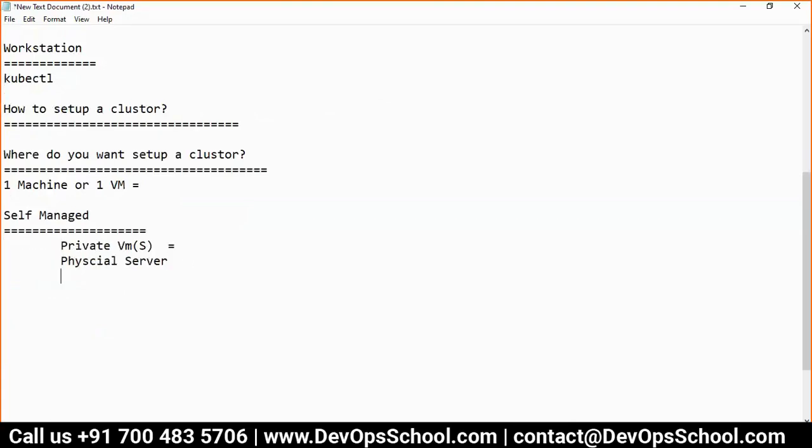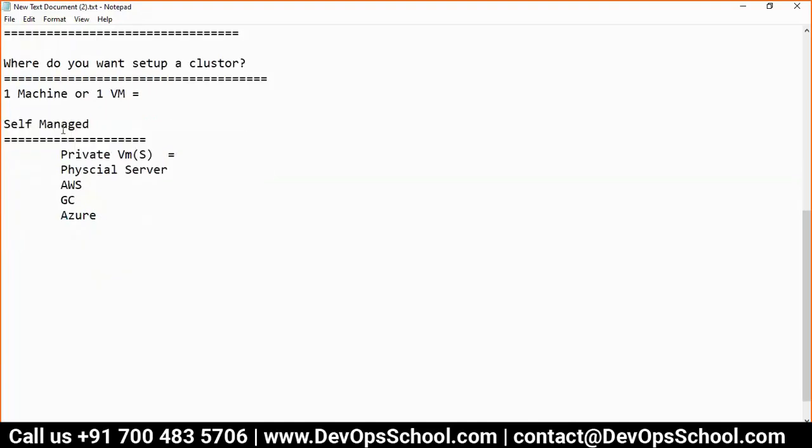Self-managed. You want to set up in AWS? Yes, you can do that. You want to set up in Google Cloud? You can do that. You want to set up in Azure? You can do that. So yes, self-management, you will manage. You will become administrator of this cluster. But managed, of course, when it's managed, someone else is managing, platform as a service. I hope you understand that. So right now we have these popular ones: self-managed and managed.